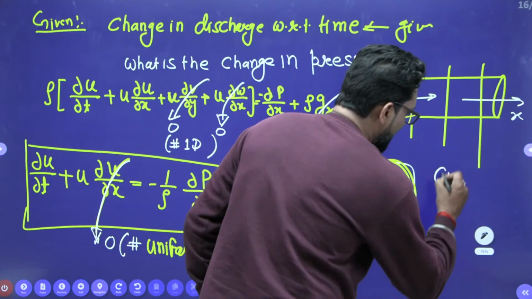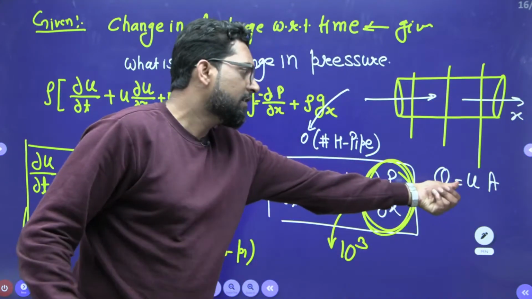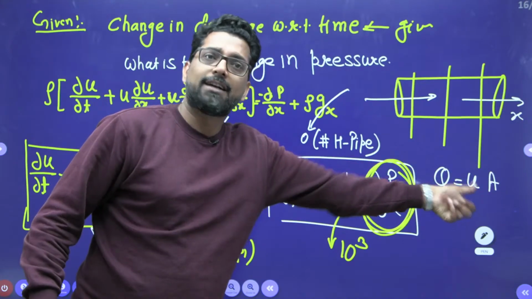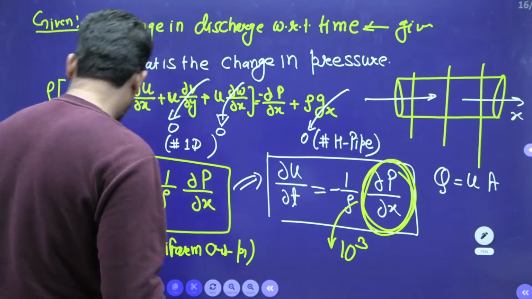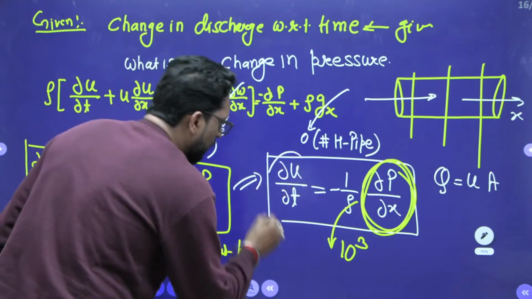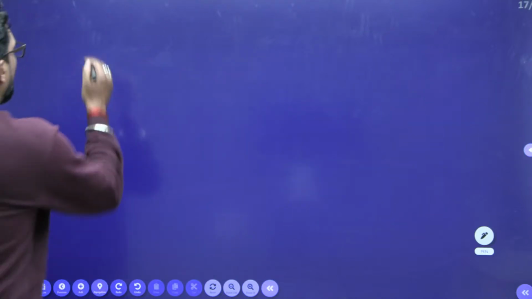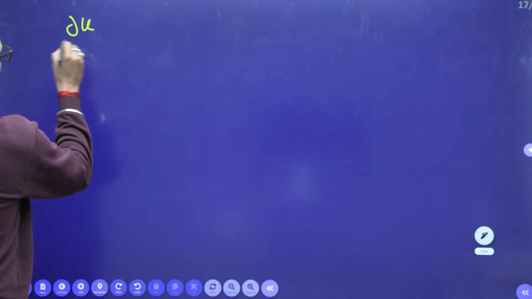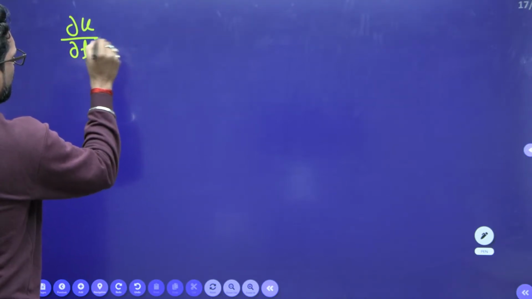We know that discharge is equal to velocity into area, so velocity is discharge by area. Discharge is given, area is given. So our task is to find dou u by dou t.